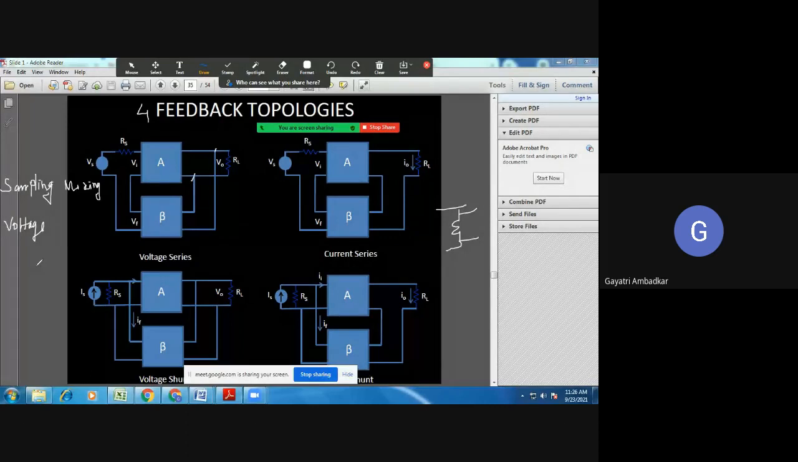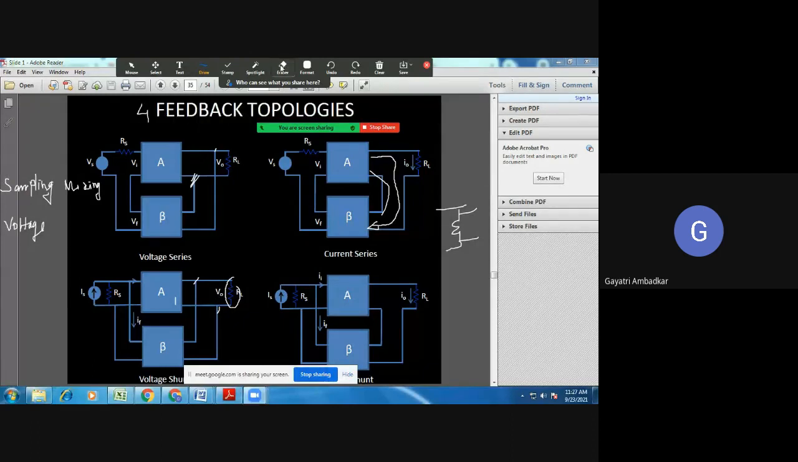And when my sampling is current, how will I get a current? See here how it is connected. Here this is connected in shunt. Now look here, it is connected in series. Here I am sampling current, so this current will flow like this. So the connection of the beta network and the feedback amplifier's output is in series. And when I want to sample voltage, voltage is available at the two terminals of this amplifier, so I'll be connecting the beta network in shunt with that.